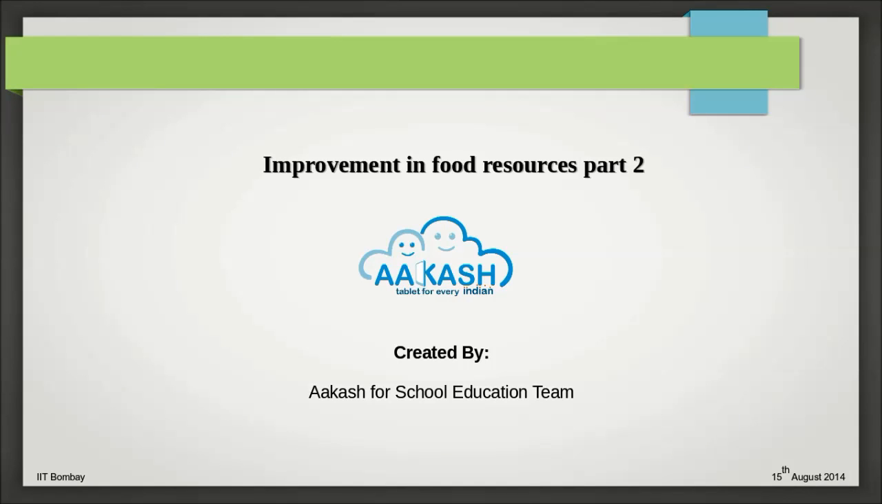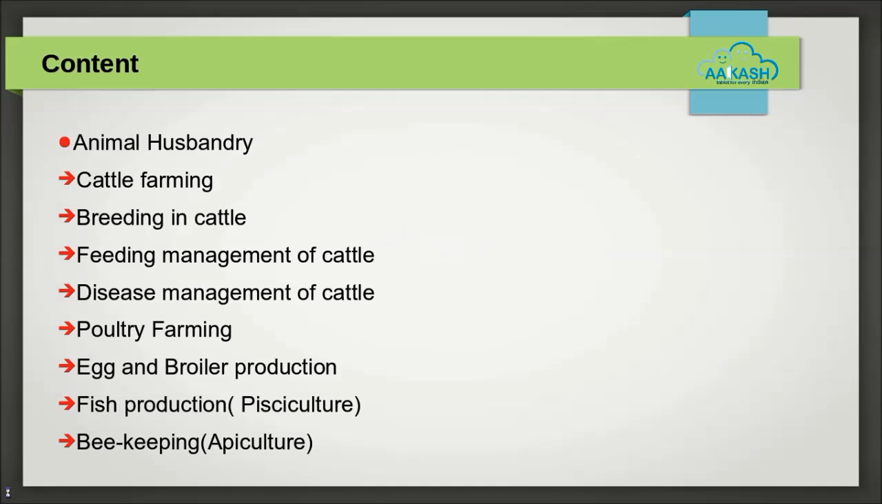Dear friends, welcome to the video content on improvement in food resources, part 2. In this content, we will learn animal husbandry, cattle farming, breeding in cattle, feeding management of the cattle, disease management of the cattle, poultry farming, egg and broiler production, fish production that is pisciculture, and beekeeping that is apiculture.